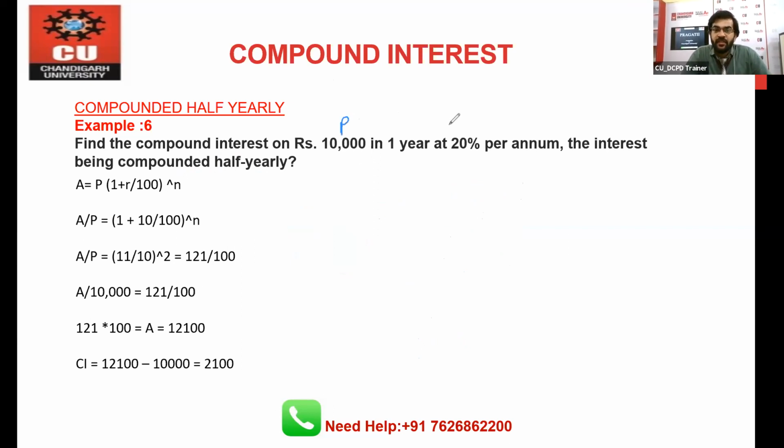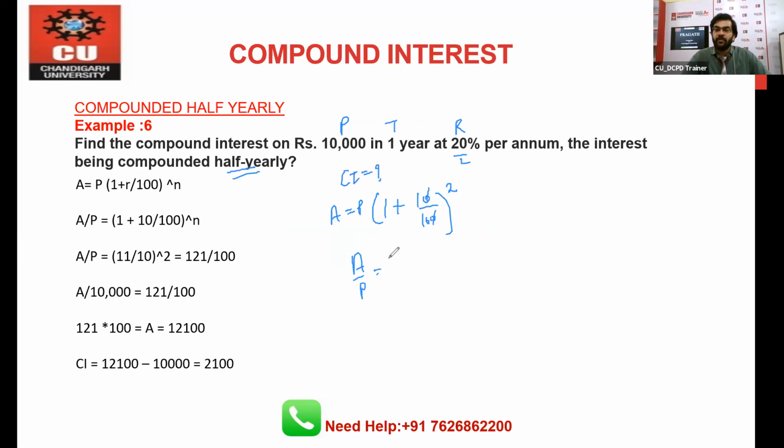principal we have this, rate we have this, time we have this. You have to find out the CI value when there is a half yearly case. So again apply the same formula: amount equals principal times 1 plus rate, which means divide by 2, so rate means 10 and time will be multiplied by 2. That's 1 plus r by 100 to the power 2. 0 cancels.